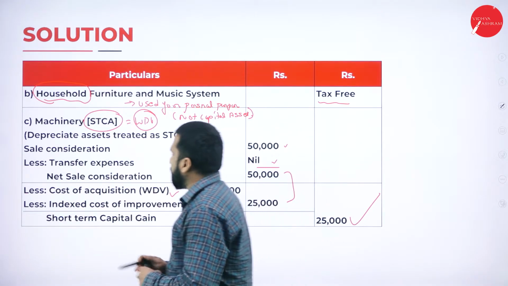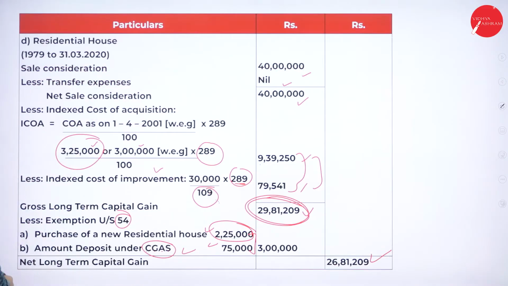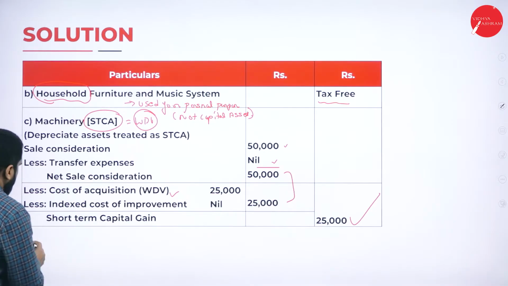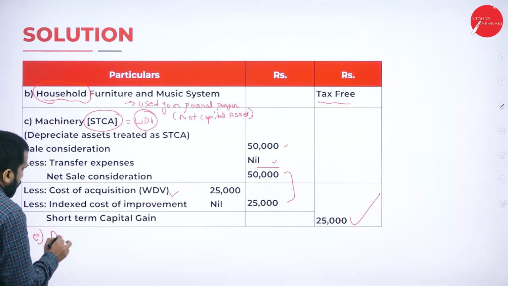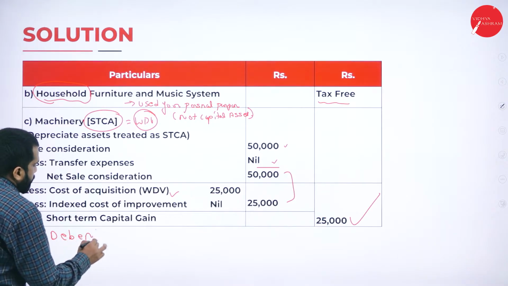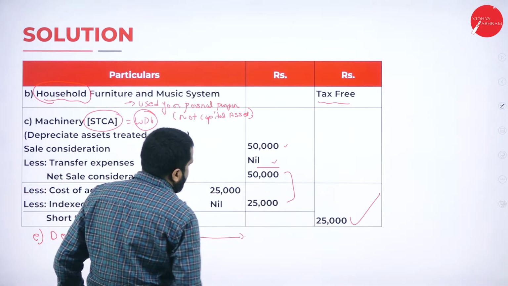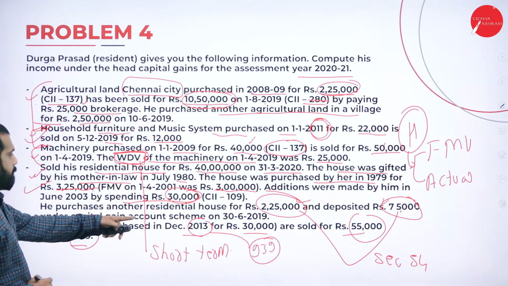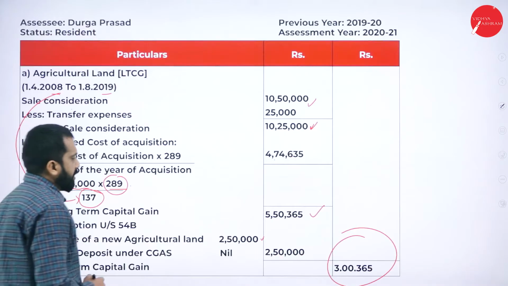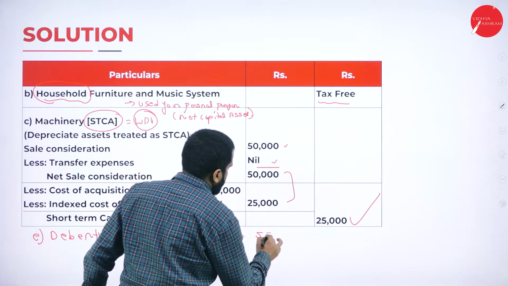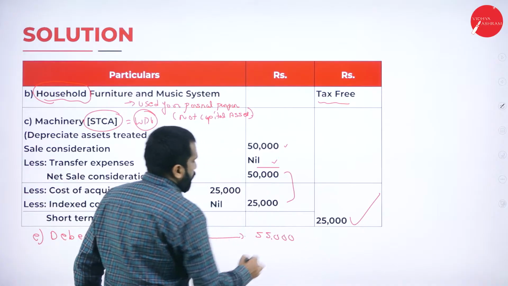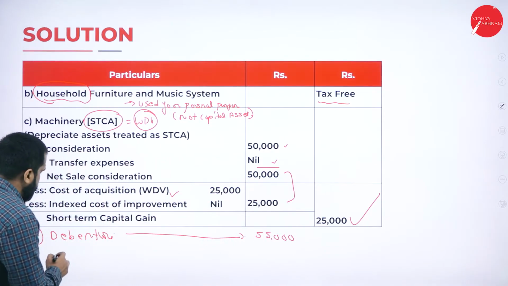Now, I have space here, I'll calculate. Debenture. What is the selling price? Selling price is 55,000. What is the acquisition cost?